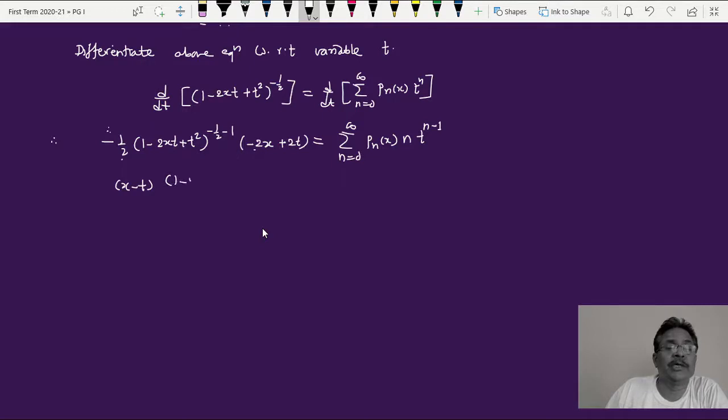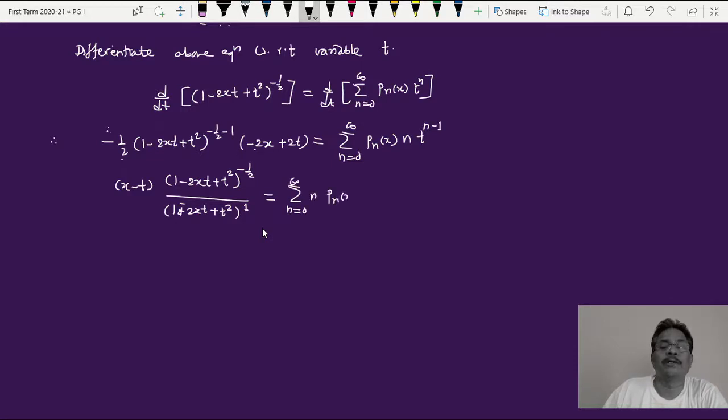So it is (1 minus 2xt plus t squared) raised to minus half in the numerator, divided by the quantity in the bracket, 1 minus 2xt plus t squared raised to 1, which can be written in the denominator. That is equal to, on the right hand side, as simple as it is, the summation over n equal to 0 to infinity of n times P_n(x) into t raised to n minus 1.